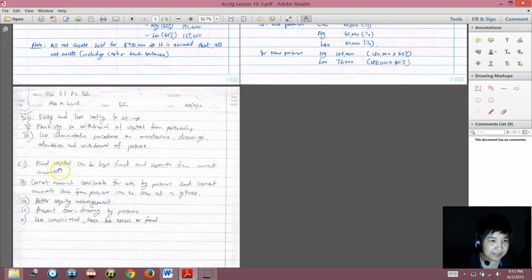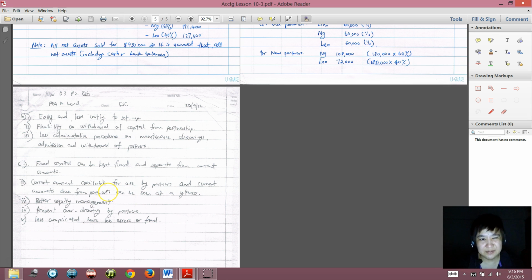Okay, one of the advantages that I can think of is fixed capital can be kept fixed. So your fixed capital, that means the long-term capital, will be kept in the capital account, and all the current funds like drawings, share of profits, partner's salary, all this will be kept separately in the current account. So one of the advantages is fixed capital can be kept fixed and separate from current amounts. Current amount available for the use by partner and current amount due from the partner can be seen at a glance. So you are not mixing the fixed capital with current amounts.